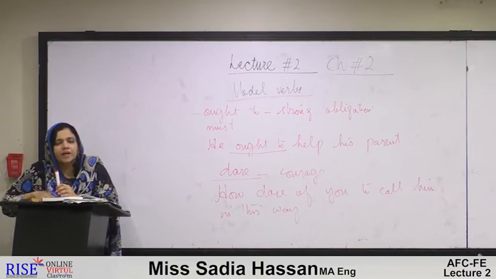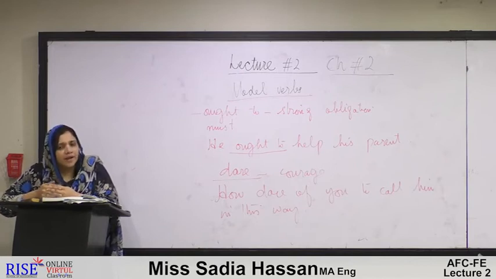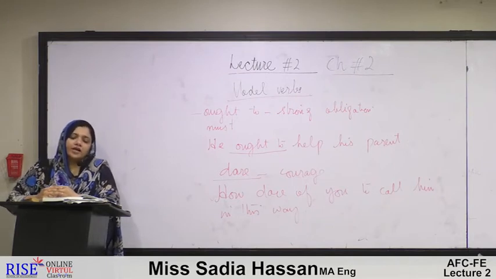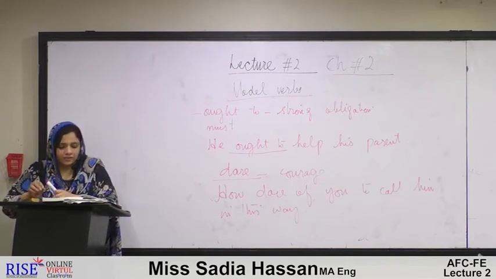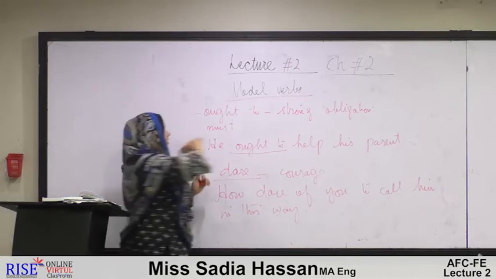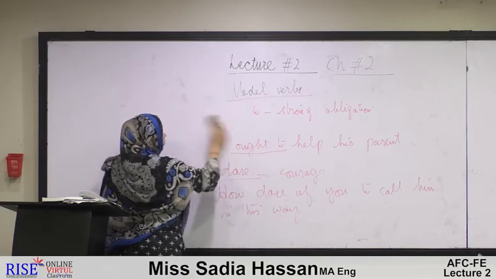We have seen that modal verbs do not help the main verb. Rather, they have their own meanings which they contribute in the sentence, and they are used in different contexts of a sentence. Fine. Now we move on to the other types of verbs.